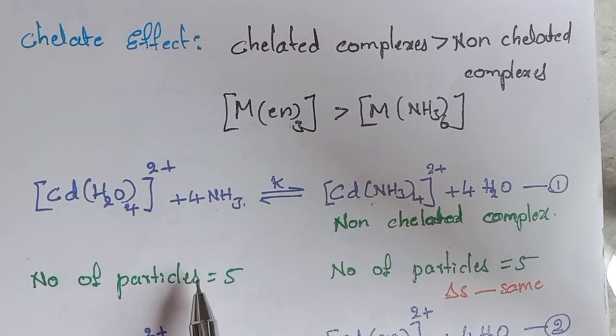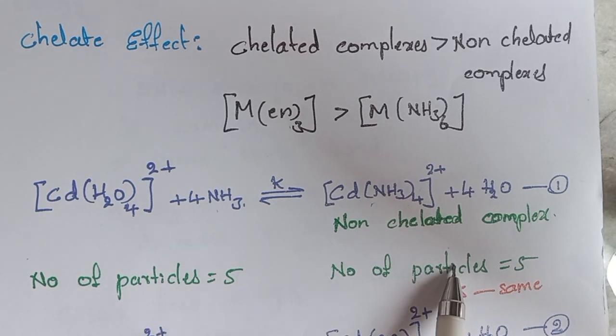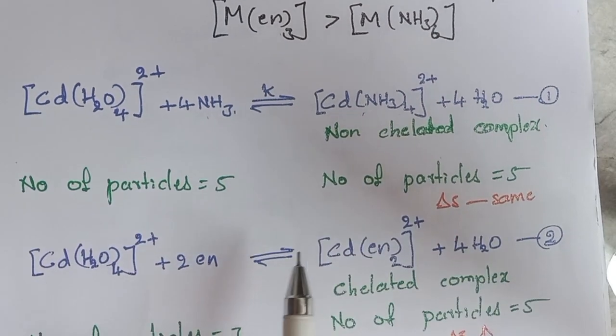That means the randomness has not increased. Random disorder is 5, here also 5. Therefore, delta S is the same for the products and the reactants.